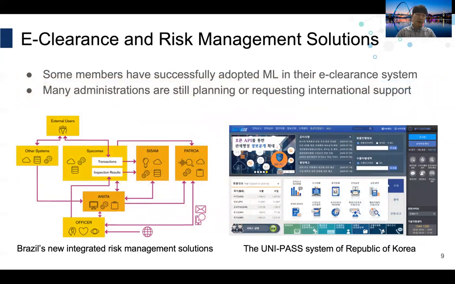To detect frauds better, customs administrations around the world strive to develop ways. Some customs administrations, like Brazil or Korea, have successfully adopted machine learning models in their fraud detection systems. But many administrations are planning or requesting international support.